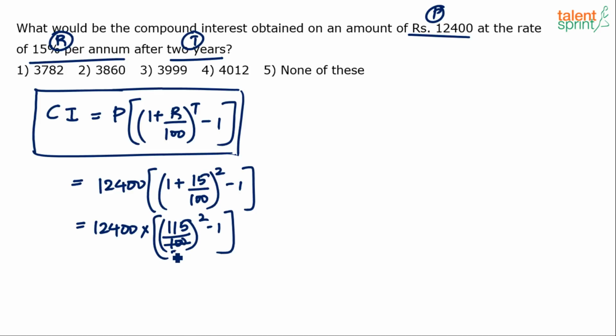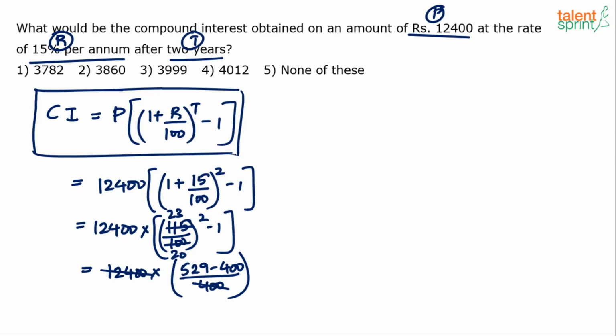Now if I simplify, this is like 5 into 20, 5 into 23, right? 23 by 20 whole square. 23 square is 529, 20 square is 400, right? So solve this now. So 12,400, if I take it as 529 by 400 minus 1, so that will be 529 minus 400 divided by 400. Okay. Now if you try and cancel this, 400 goes how many times? 400 goes 31 times here, right?